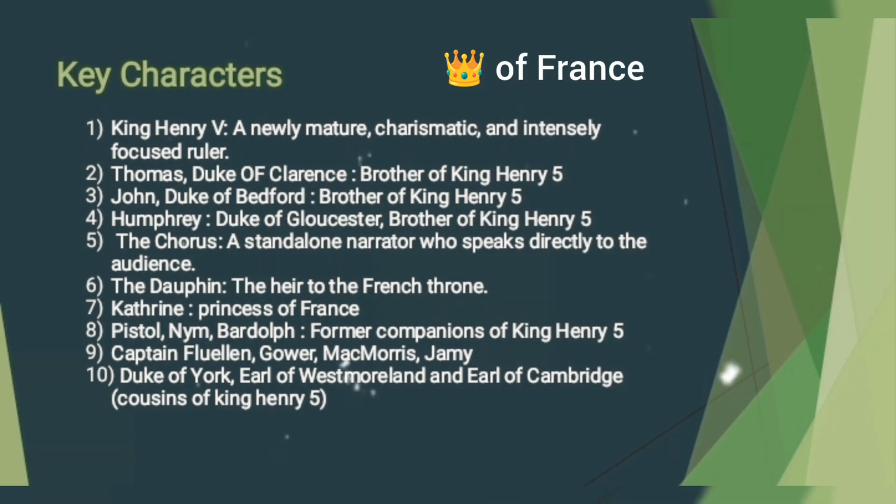The King of France, and the Dauphin, who is the heir to the French throne and the son of the King of France. Then we have Catherine, the Princess of France and the daughter of the King of France. Pistol, Nym, and Bardolph are the former companions and old friends of King Henry V who later joined the army. Then the major captains of the English army are named Fluellen, Gower, Macmorris and Jamy. Then we have the Duke of York, the Earl of Westmoreland and the Earl of Cambridge. They are the cousins of Henry V.